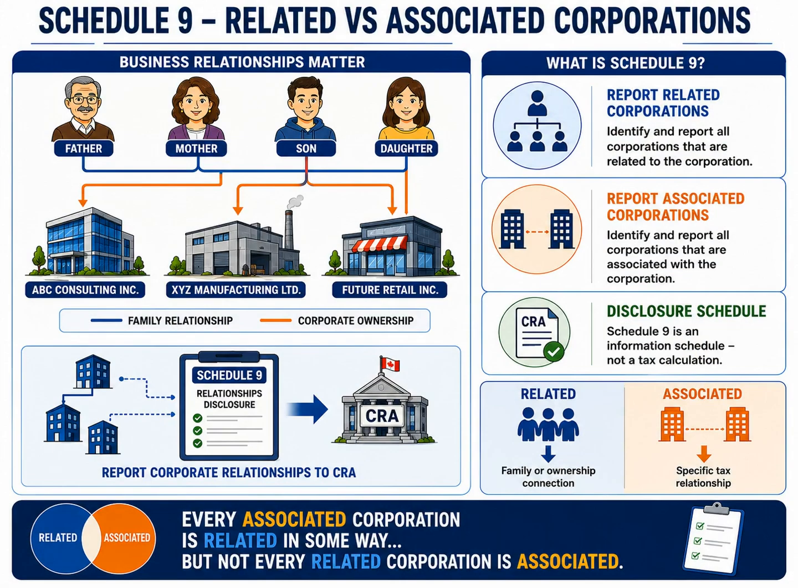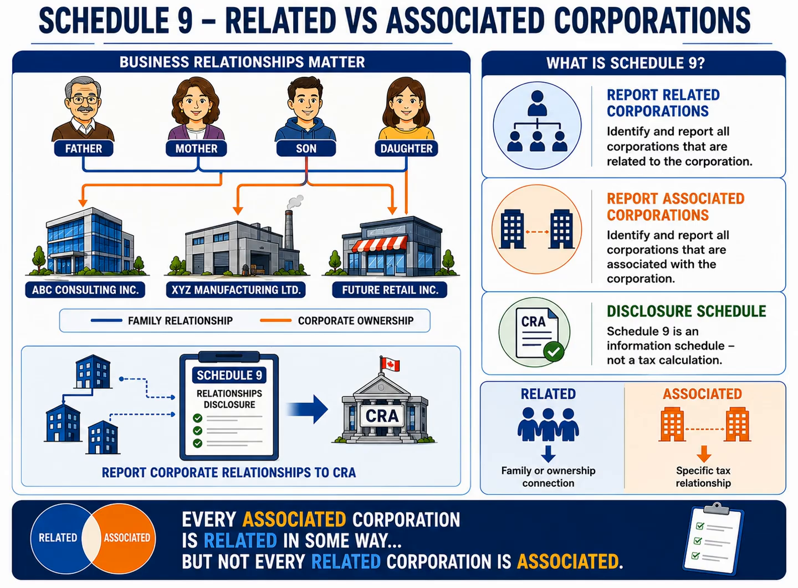Schedule 9 is used to report the relationships that exist between corporations. At first, the terms related corporations and associated corporations may sound similar, but in Canadian corporate tax, they have different meanings and different tax implications. Let's begin with related corporations. Two corporations are generally considered related when there is a family relationship or an ownership relationship connecting them. For example, corporations owned by members of the same family, or a parent corporation and its subsidiary, are often related